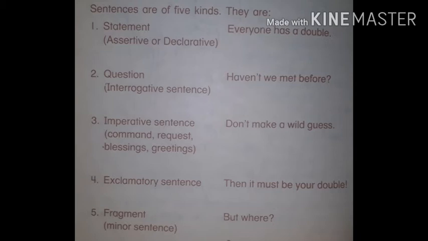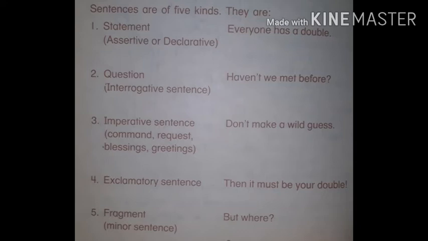The second type of sentence is called a question sentence. It is also called an interrogative sentence. In this type of sentence, we ask something of somebody, and we get the answer to it. So there is an interrogative mark at the end of the sentence. An example is: haven't we met before?